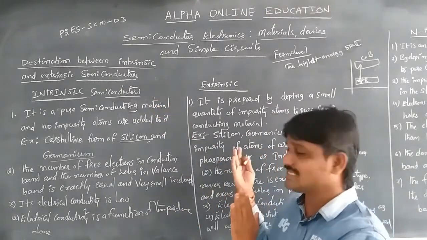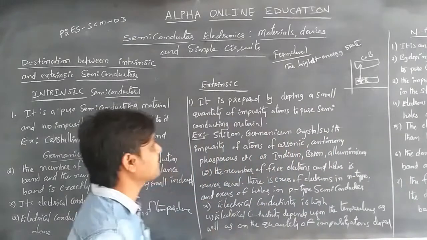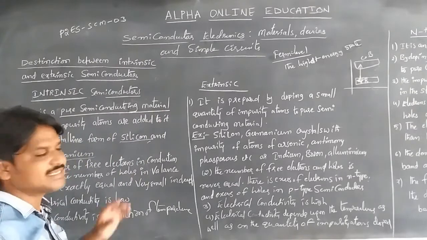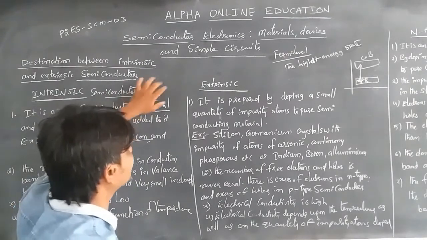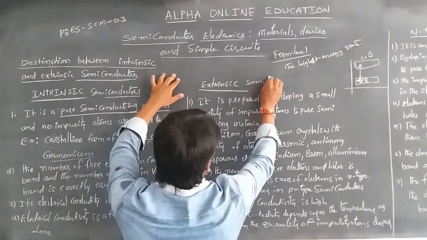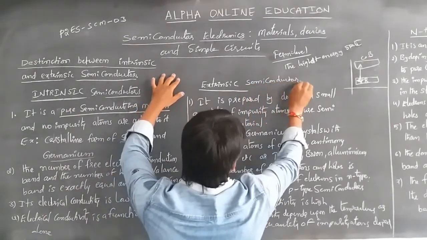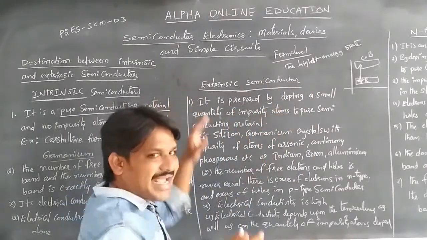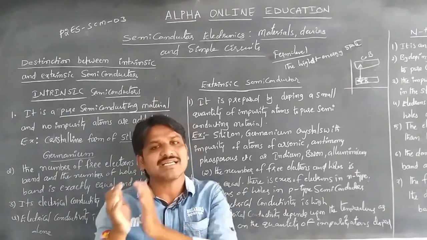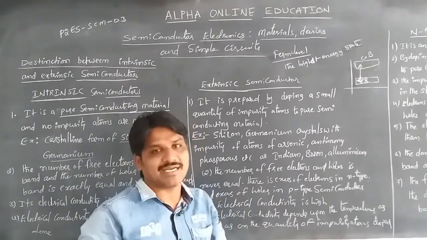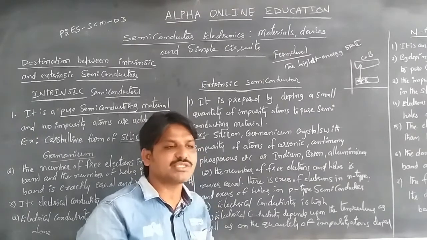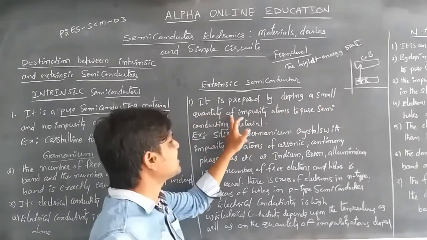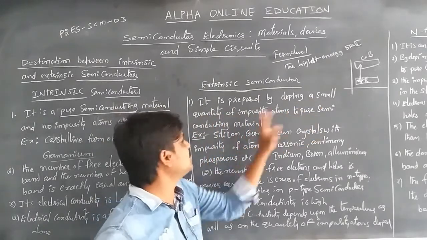Let's compare the extrinsic semiconductor with the intrinsic semiconductor. We said that an intrinsic semiconductor is a pure semiconducting material, but in the case of extrinsic semiconductors, it is prepared by doping, by adding a small quantity of impurity atoms to the pure semiconducting material.